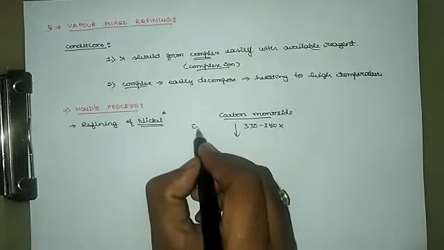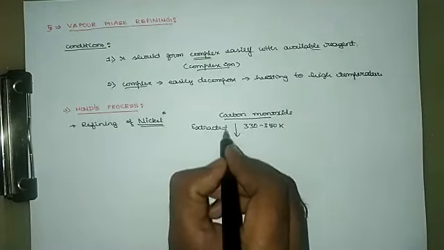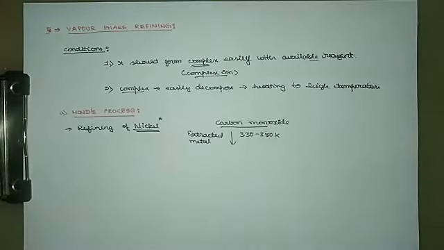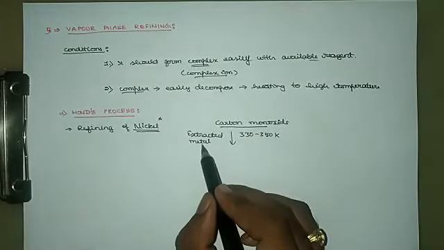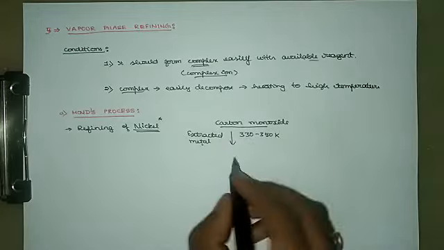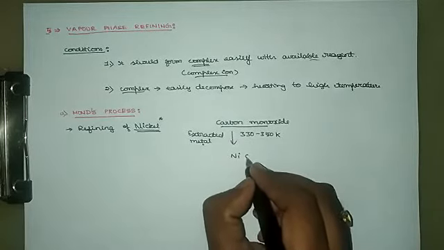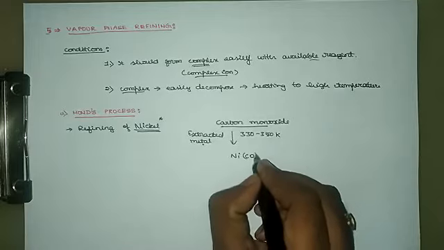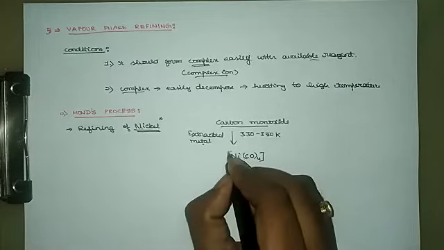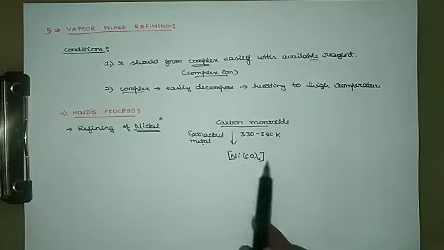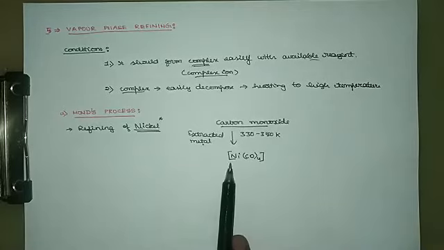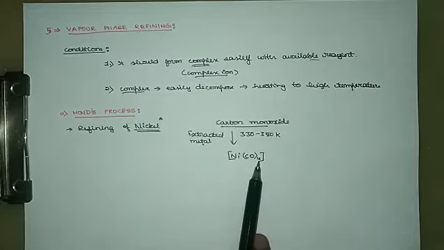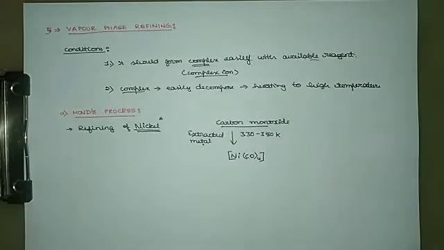As a result, the nickel present will combine with carbon monoxide and form a complex, Ni(CO)4. To show it is a complex ion, you better write it in square brackets. Nickel with 4 moles of carbon monoxide forms a coordination complex. It is nickel tetracarbonyl.